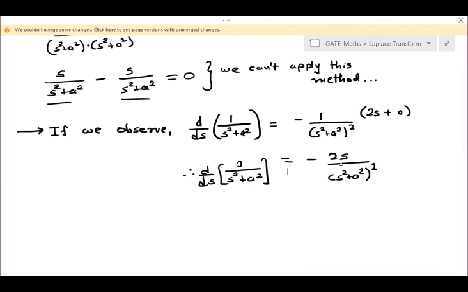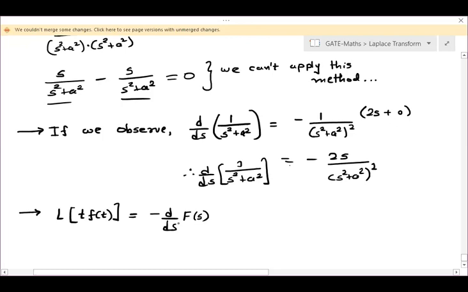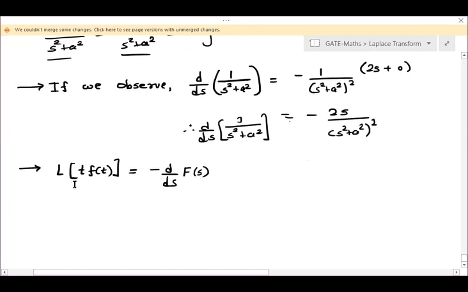What is the condition for Laplace inverse? We do not know any property for Laplace inverse, but we know the property of Laplace transform. We all know that when we apply Laplace to a function when t is multiplied in the input, in the output we have minus d by ds of f of s. Laplace of t f of t is minus d by ds of f of s. Why am I writing this property of Laplace? Because here I have d by ds of f of s.